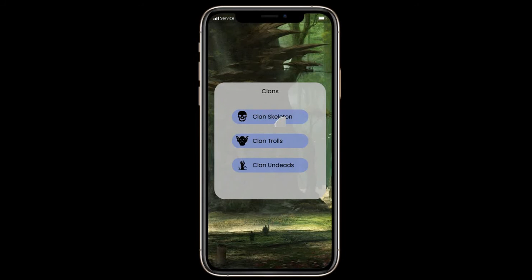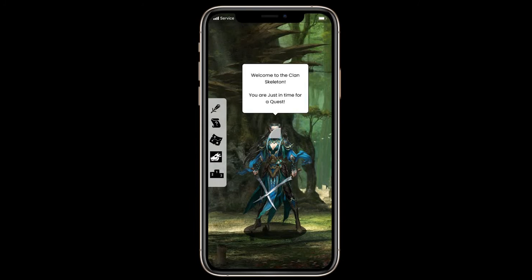Users are seeing the clans list here. They can join any clan from the list. For example, here the user clicks clan skeleton and joins the clan.